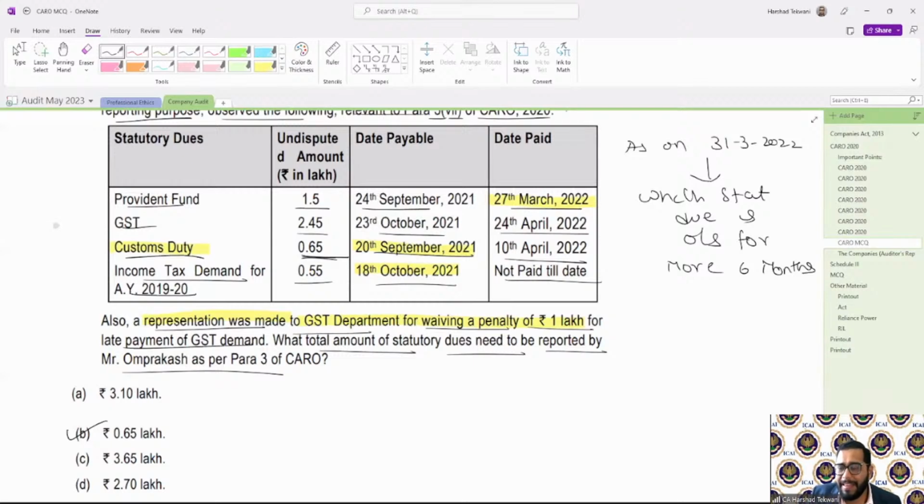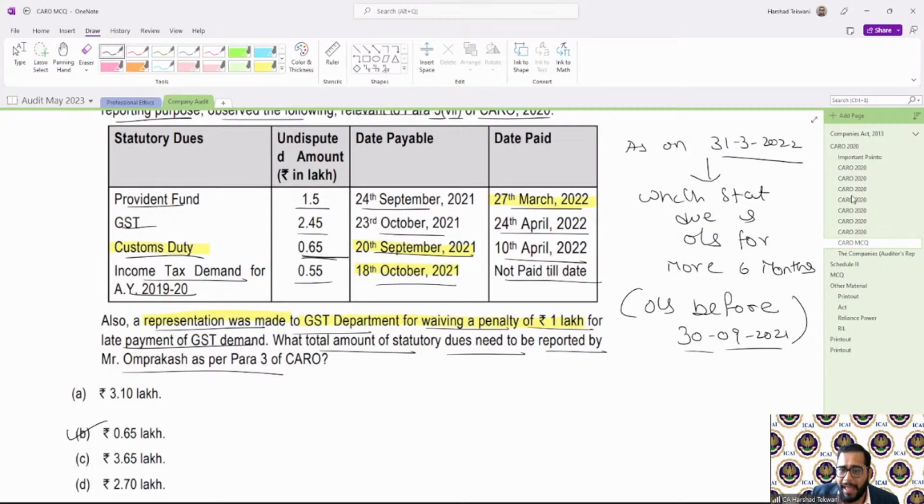Now, if I say more than 6 months as on 31st March 2022, that will go to any outstanding before 30th September 2021. If any statutory due is outstanding since before 30th September, that will qualify for 6 months as on 31st March.